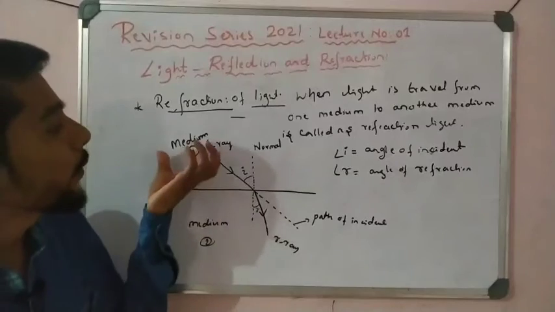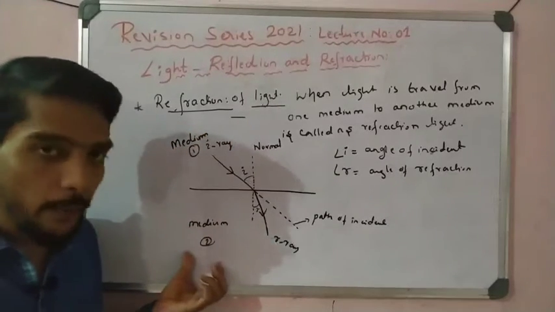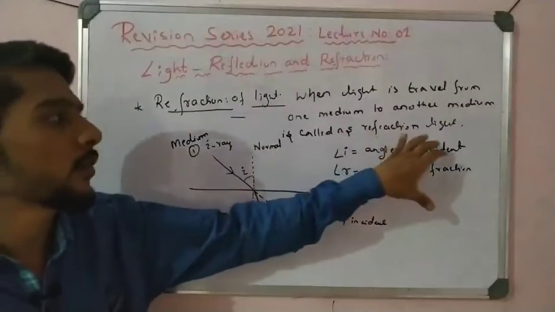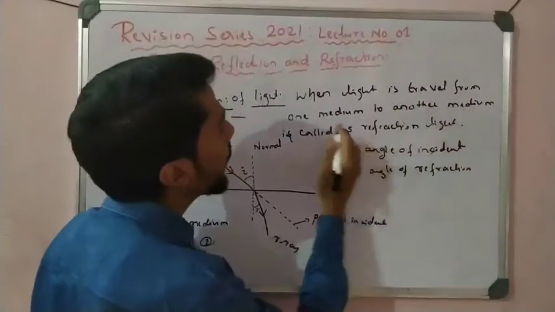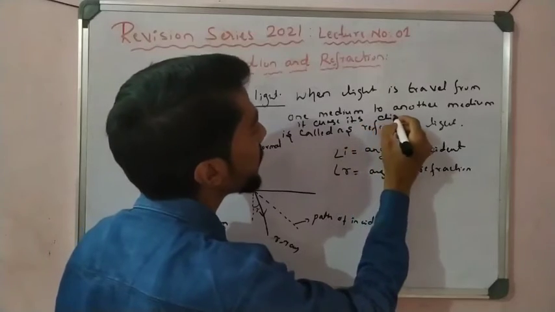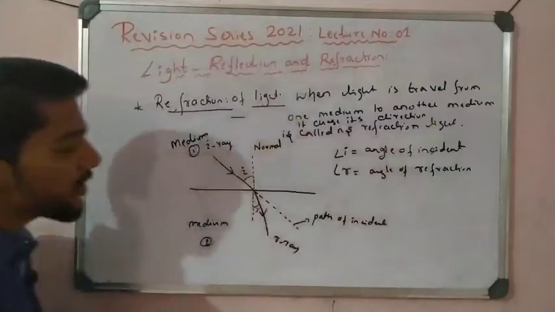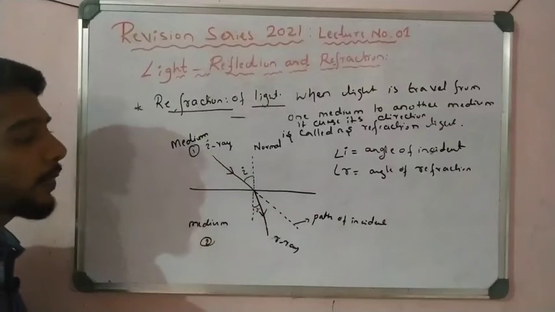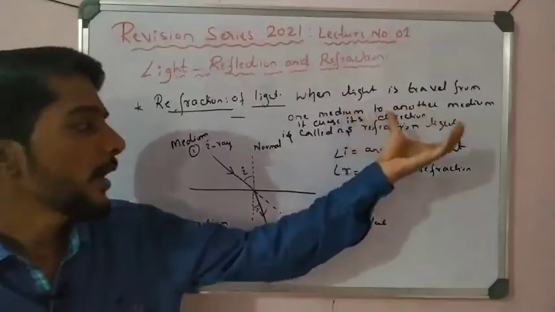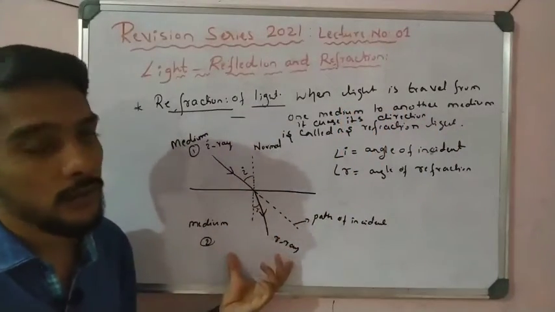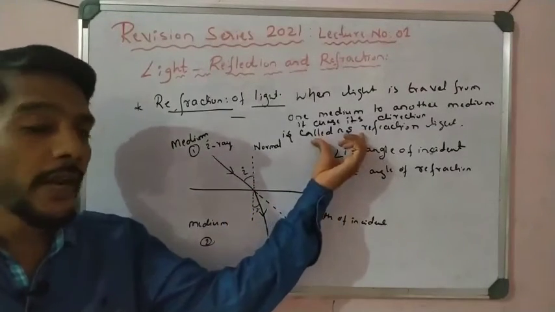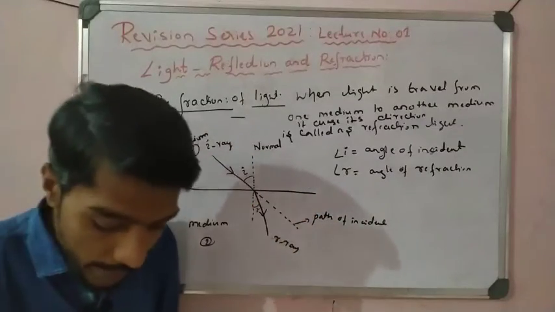So what is refraction of light? When light travels from one medium to another medium, it changes direction, it bends. If they ask you to define refraction of light, you have to write the definition, and also draw this diagram for getting good marks. So this is the definition of refraction of light, and the diagram is this. You have to practice this more.